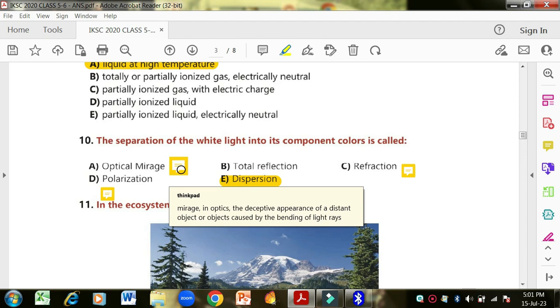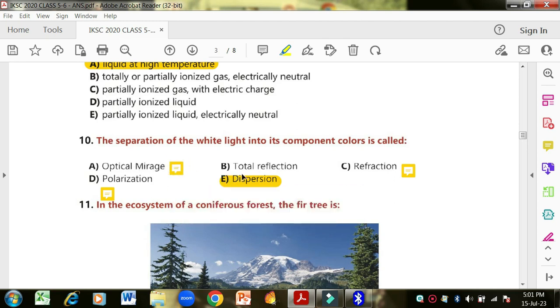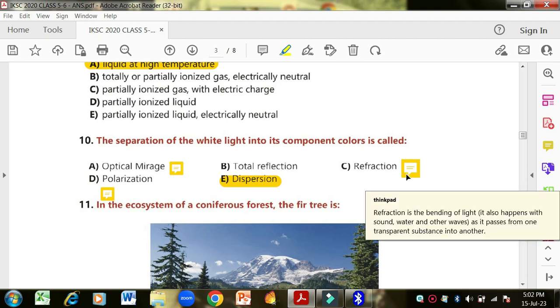Even when you are sitting on a plane, the pilots also experience this mirage. Not only in the plane, you can experience this in your car also, that you see that there is water in front of you at a distant place. That is called mirage. Okay, so this is not the separation of light. This is a wrong option. Total reflection. Reflection, you know that is when the light is reflected back, bounces back. Refraction, what is the definition of refraction?